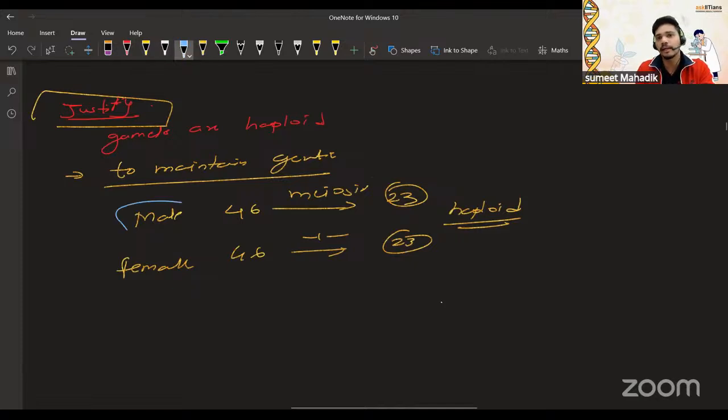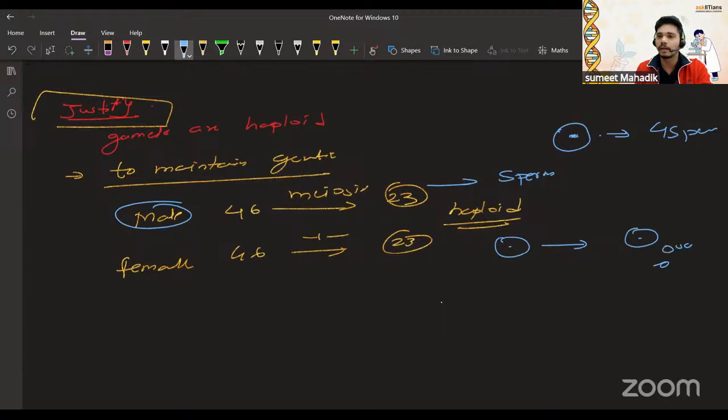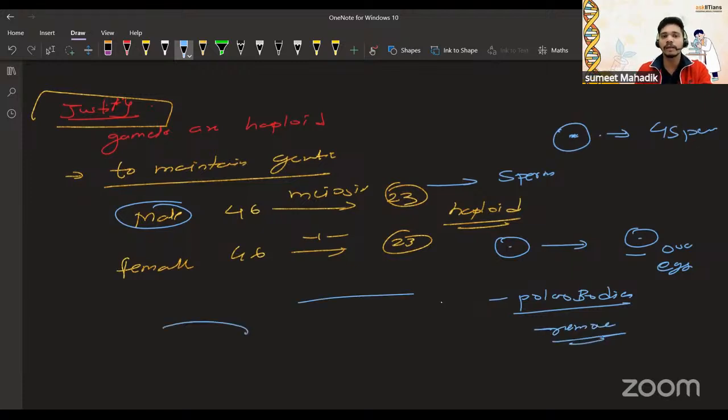In case of male, if you talk about a haploid cell, there is a sperm. From one cell which is undergoing meiosis, we're getting four sperm. But in the case of female, we are getting only one ova or egg. So what happened with this ova? They form the polar bodies, and those polar bodies are responsible for removing the extra chromosomes. So ultimately, we are maintaining the chromosome numbers by this process.